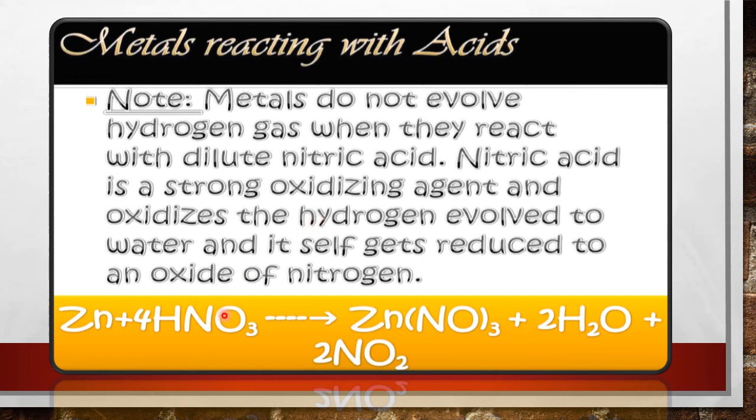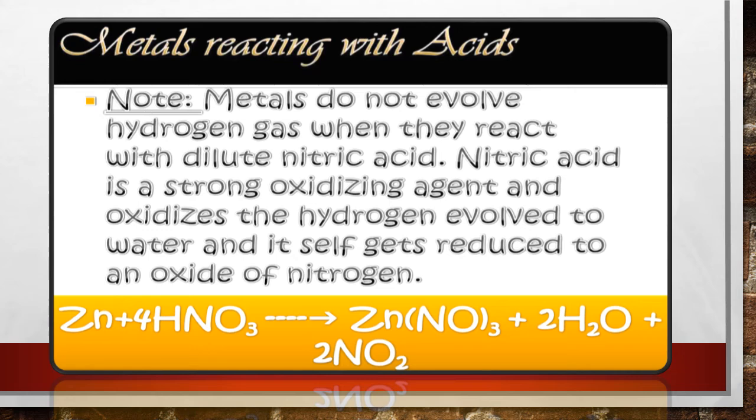Now here is the reaction when zinc metal is reacting with dilute HNO3. It produces zinc nitrate, water molecules and NO2 gas, where you can see that nitric acid got reduced into the oxides of nitrogen. Now for your note, magnesium and manganese.